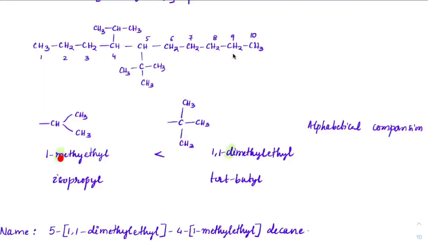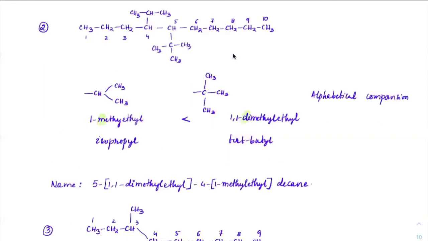For this second one, check out. On the fifth carbon, I have this 1,1-dimethyl ethyl. On the fourth carbon, I have 1-methyl ethyl. So fifth carbon, 1,1-dimethyl ethyl, and 4-(1-methyl ethyl) decane.